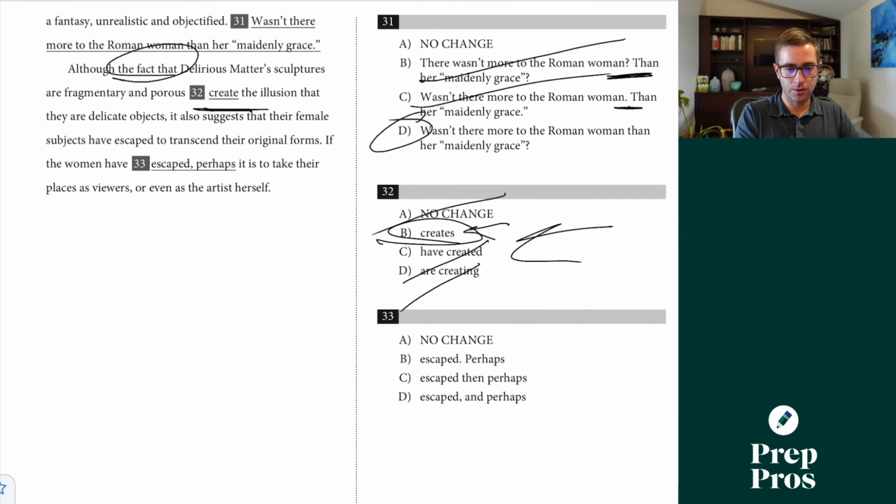33 looks to be a sentence structure question because I'm seeing you've got a little introductory phrase. We can also think of this as a dependent clause for the SAT.